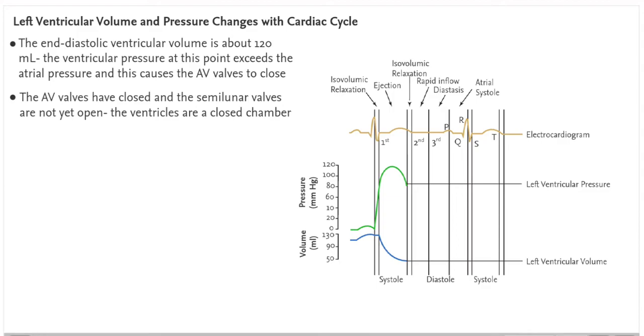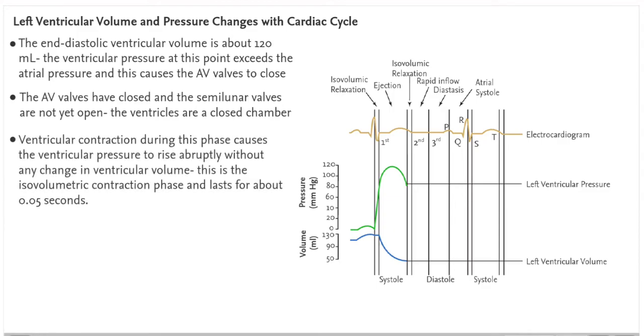The ventricles are a closed chamber. Ventricular contraction during this phase causes the ventricular pressure to rise abruptly without any change in ventricular volume. This is the isovolumetric contraction phase and lasts for about 0.05 seconds.